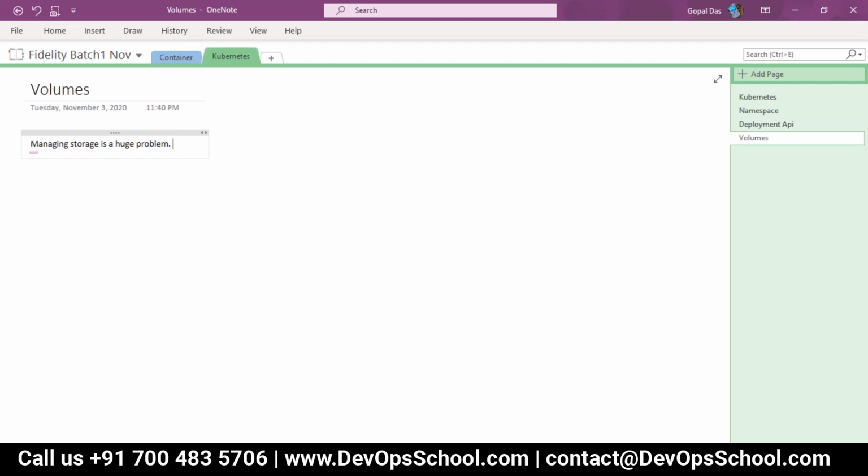In Docker, we can assign the same volume to many containers, but if they are database containers, you need to change the path. My first container should be in a different path, and the second database container should be in a different path. That you can do. But if you put both containers in the same path, they will never come up. I'm talking about databases. Both containers cannot mount that storage.